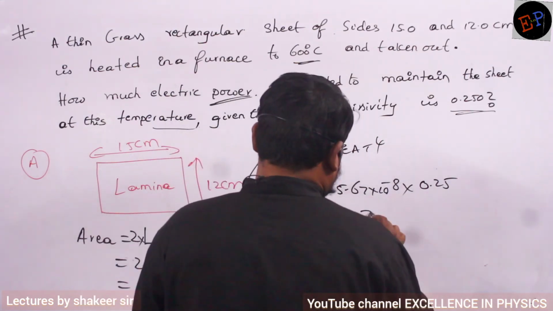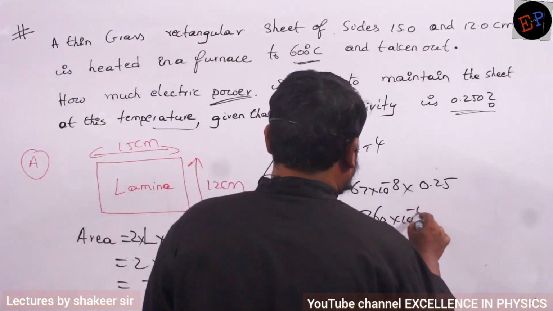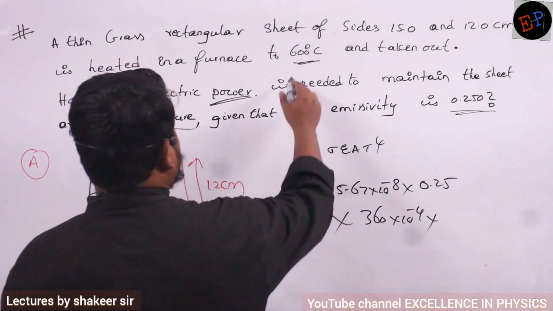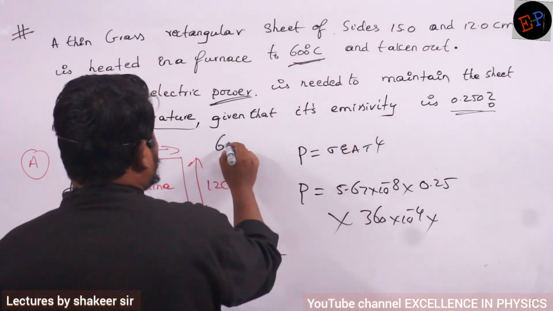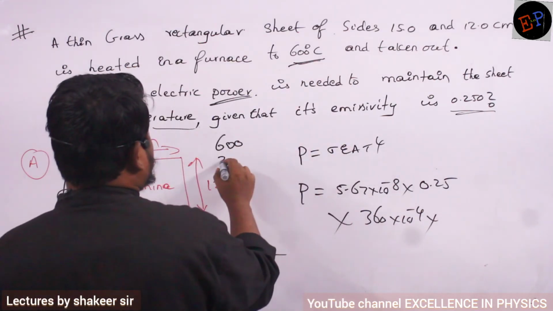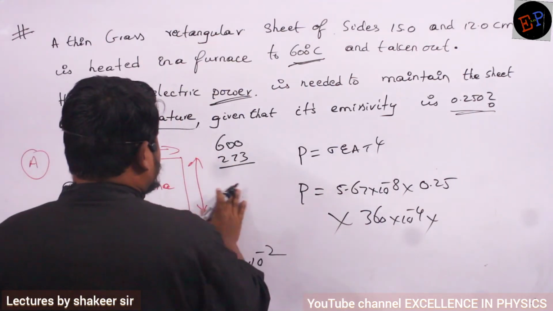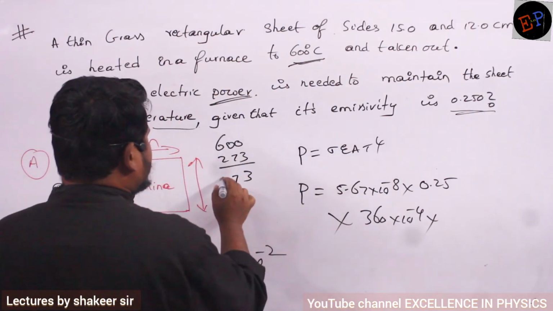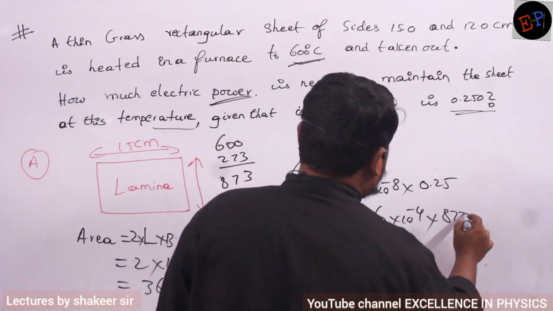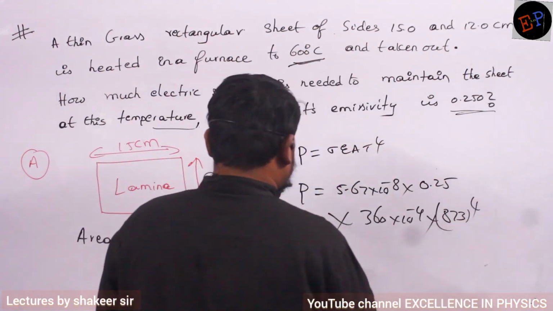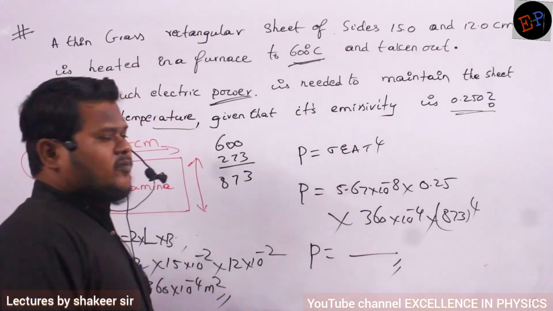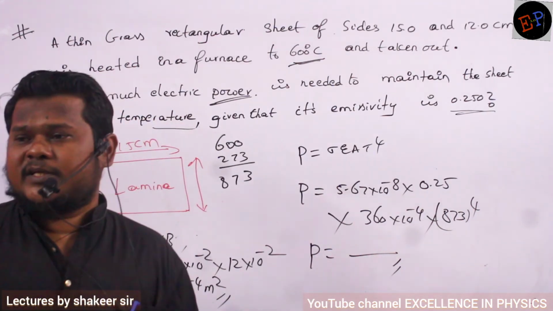The area we have already calculated, 360 into 10 power minus 4, multiplied by temperature, which is 600 degrees Celsius. So 600 plus 273, I have to convert into the Kelvin scale, so 873. So 873 power 4. Do this calculation.